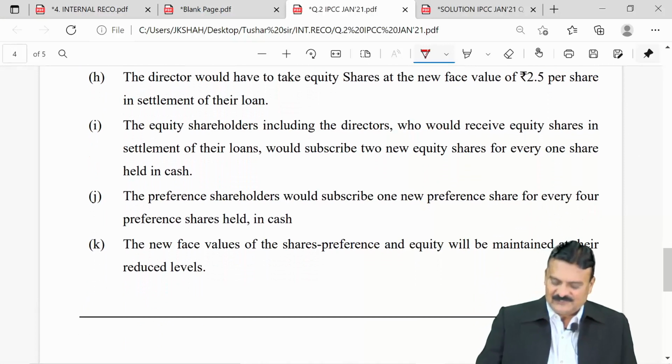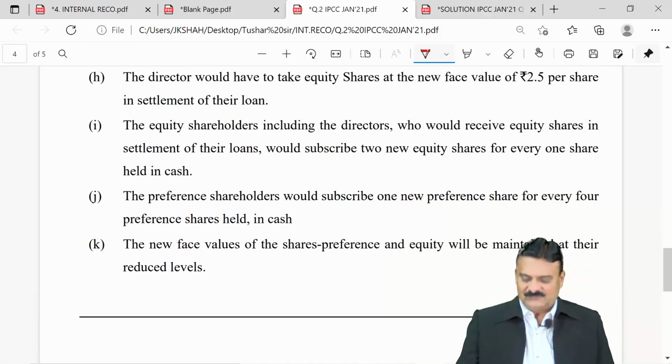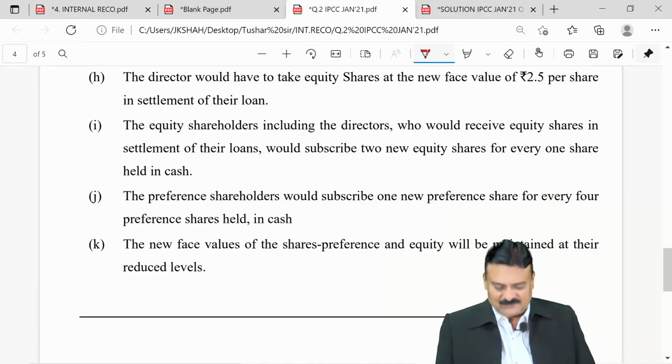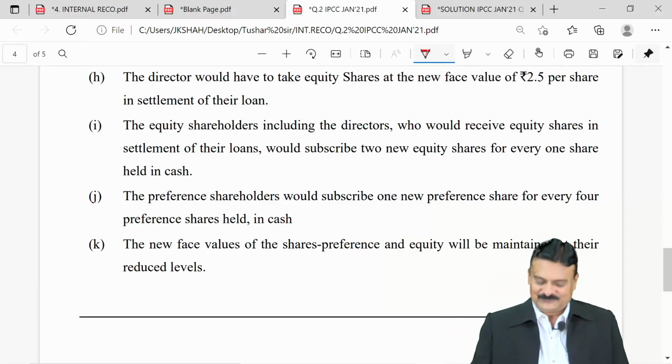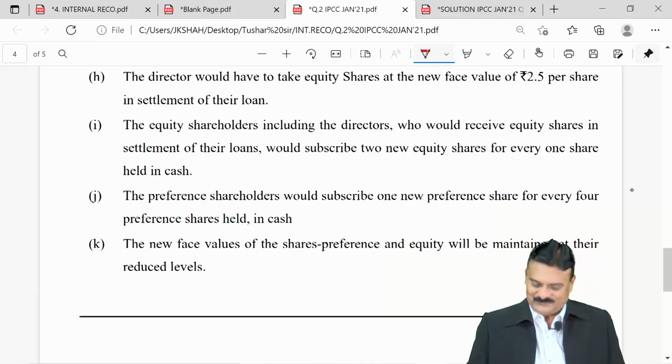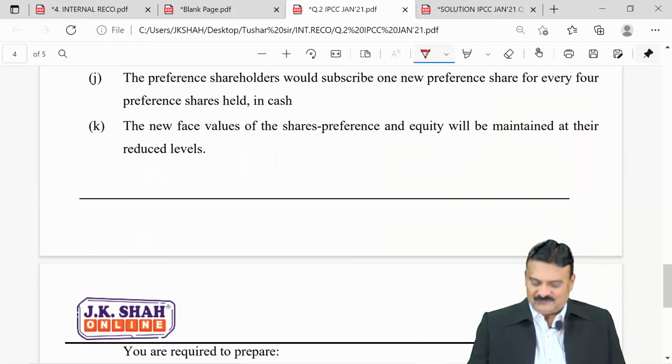Equity shareholders, including directors who would receive equity shares in settlement of the loan, would subscribe to 2 new equity shares for every 1 share held in cash. Preference shareholders would subscribe 1 new preference share for every 4 preference shares held in cash. The new face value of shares, preference and equity, will be maintained at the reduced level.